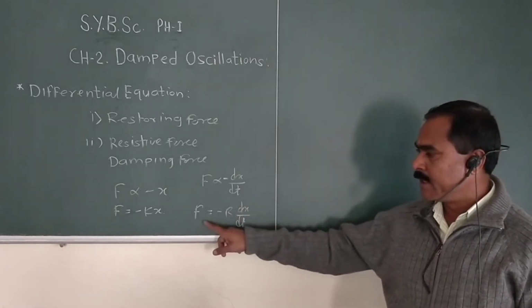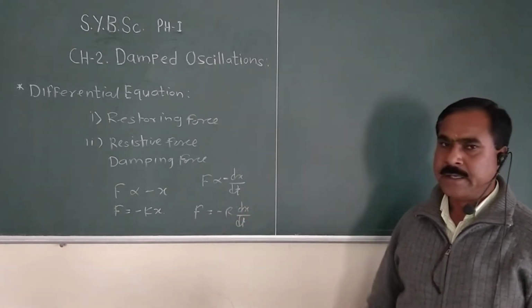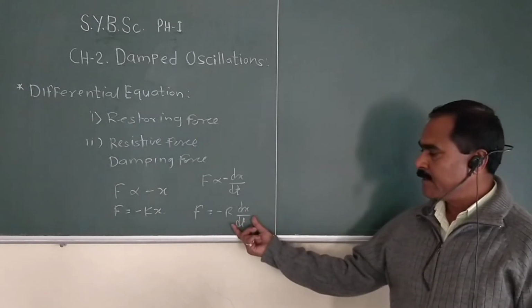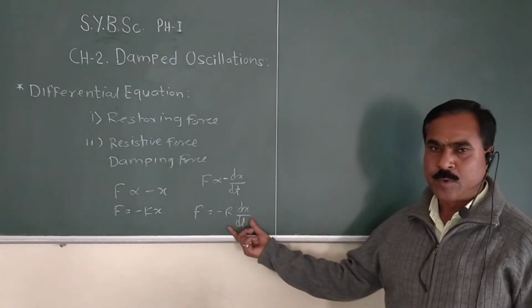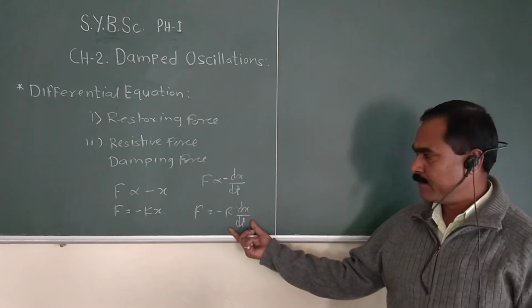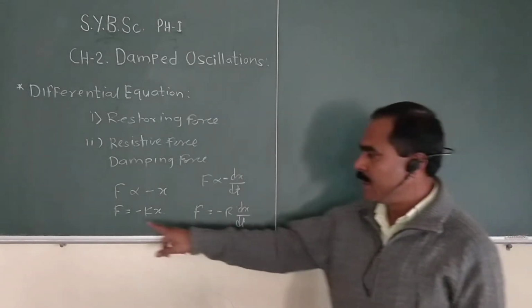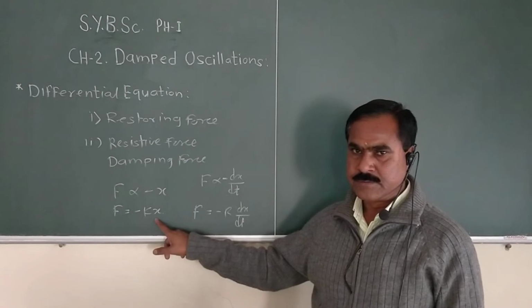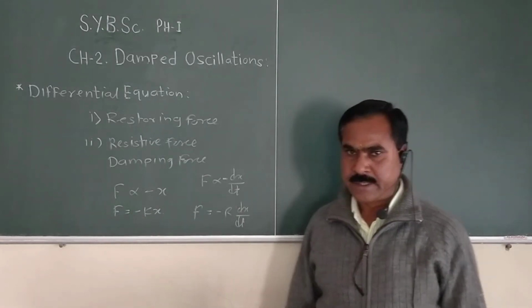So lastly we write F equal to minus r dx by dt. This is the damping force acting on the body due to the resistive medium, and this is the restoring force which acts on the oscillator.